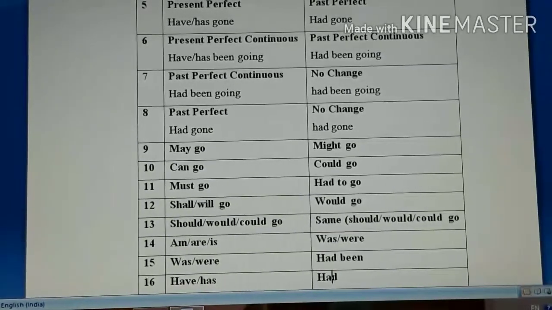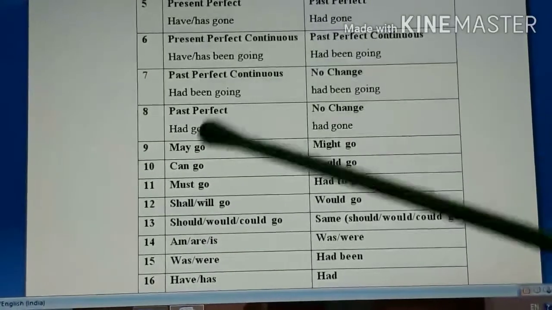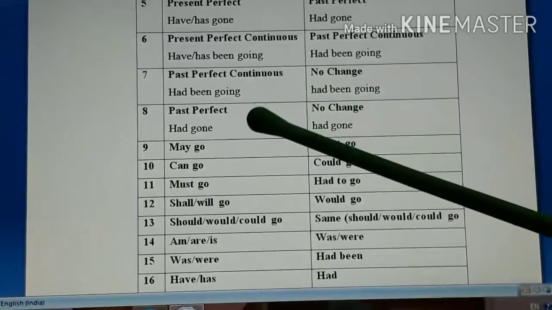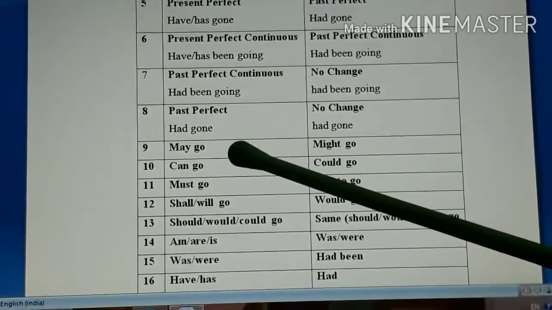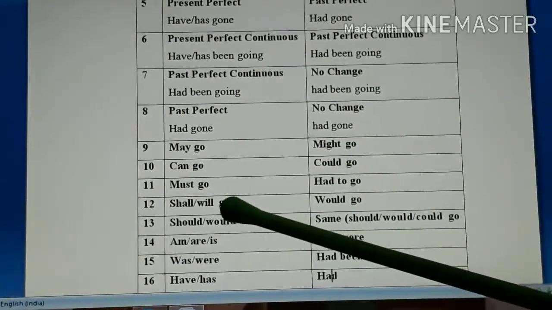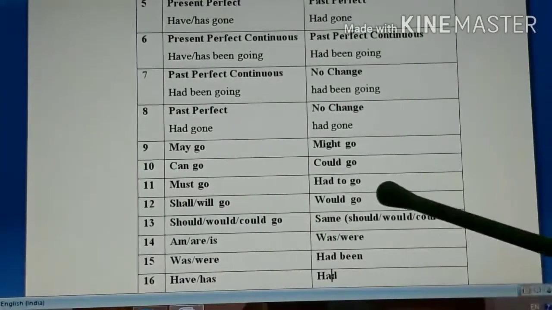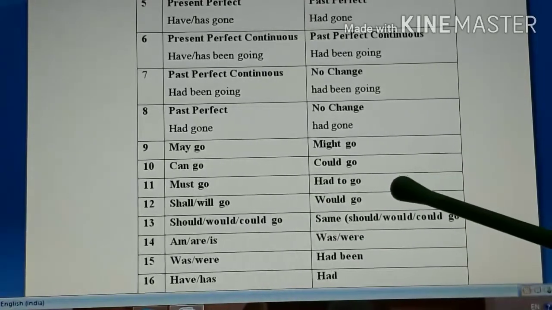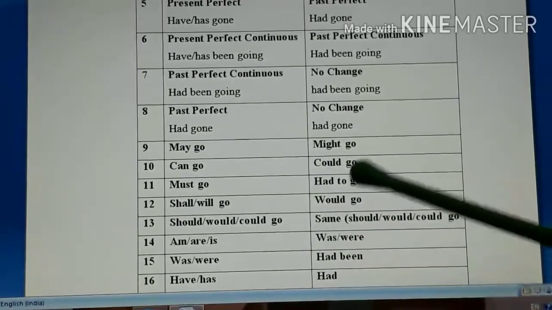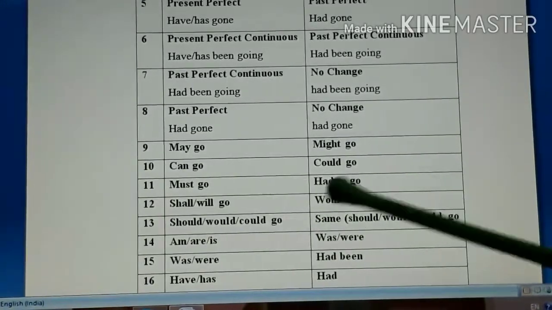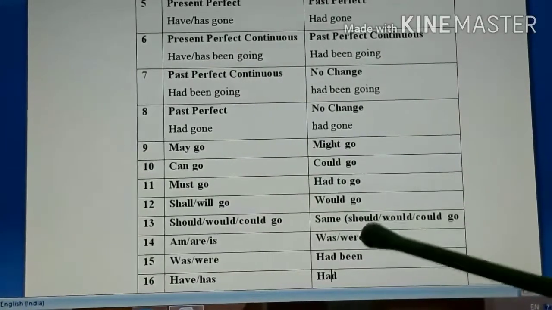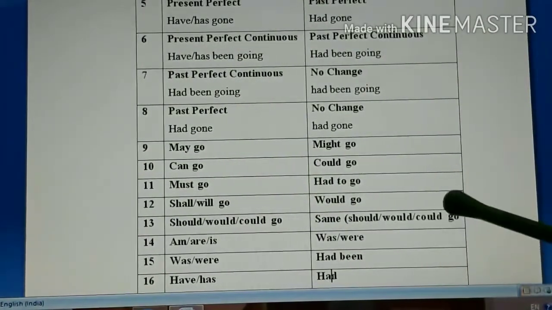Similarly, now important thing comes over here, students. We have not discussed so far in the above changes of the tense, simple future tense. So simple future tense comes over here. Okay, if it is shall go or will go, both will become would go. Just remember this. Shall का भी would होगा, will का भी would होगा. Okay, shall का should नहीं करते. Understood? Then if it is should, would or could go, तो no changes. Same. Should, would, could go.